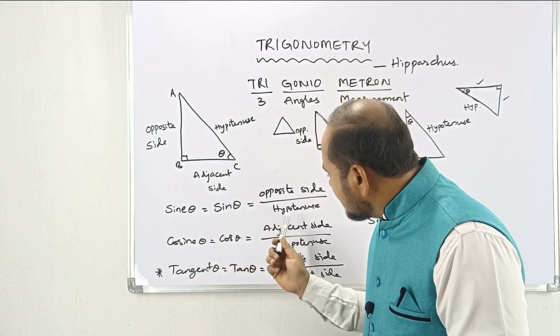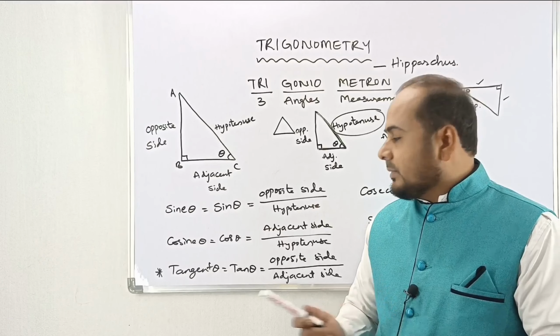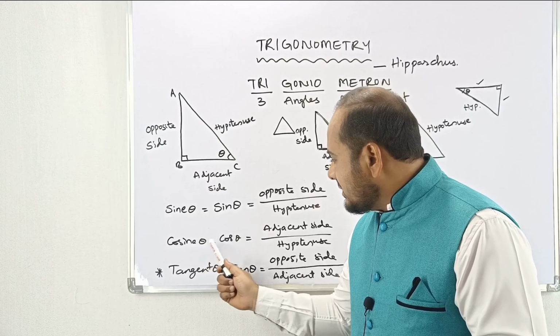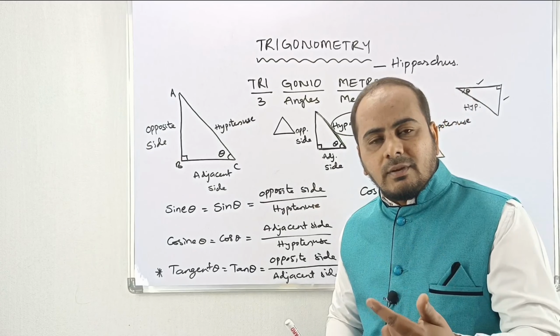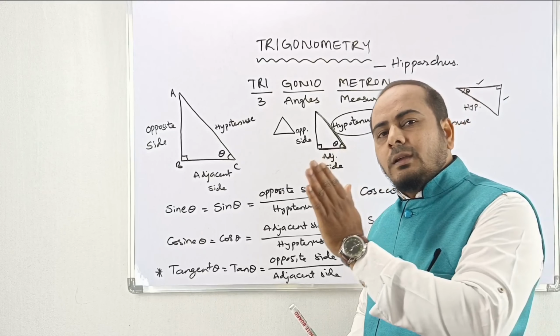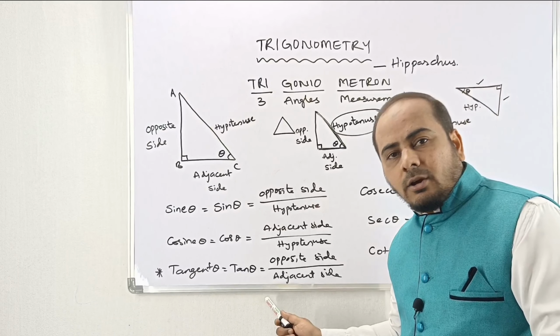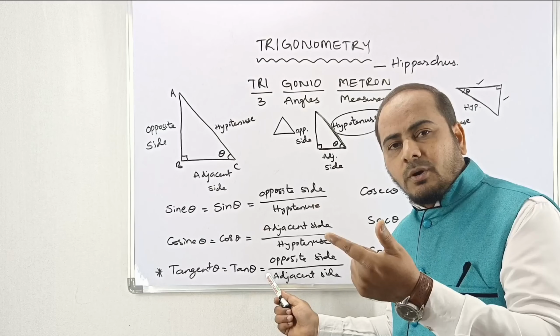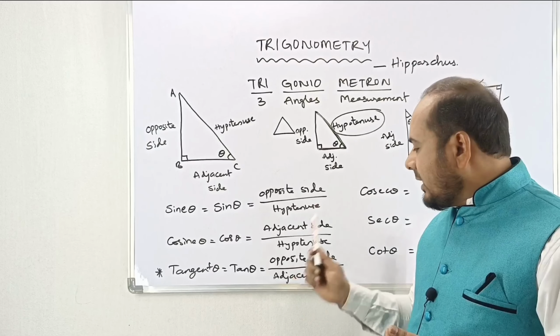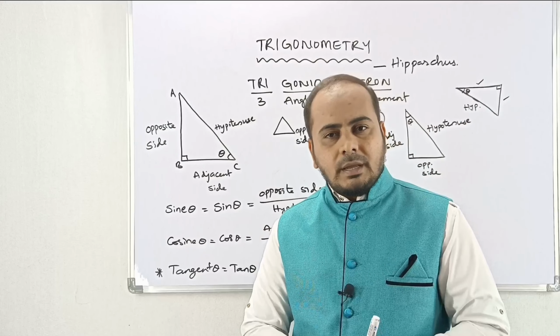Then what about cosec theta? Hypotenuse by opposite. Cos theta is adjacent by hypotenuse. Then sec theta will become hypotenuse by adjacent. Then cot theta. Cot theta is nothing but tan theta's reciprocal. Hence adjacent by opposite. This is the method.